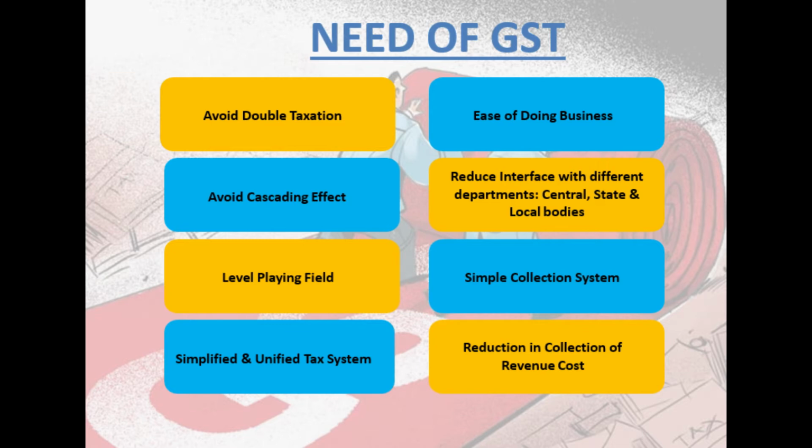Third, level playing field. Friends, in earlier days, pre-GST regime, the state governments used to decide the taxation rate for goods and commodities in their respective states when sale is taking place, right? Say for example, in Maharashtra, those days, the cement was leviable at 12.5%. However, at the same time, in Gujarat, that cement was susceptible to 15%.